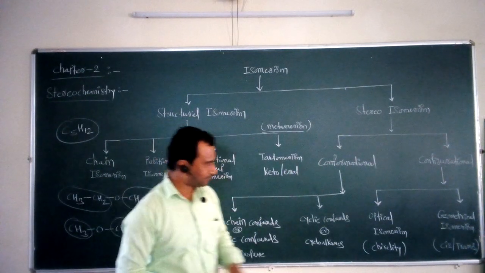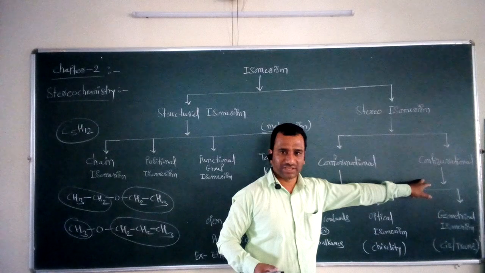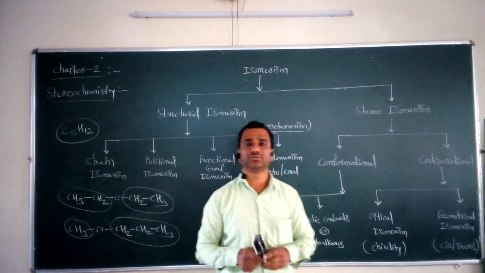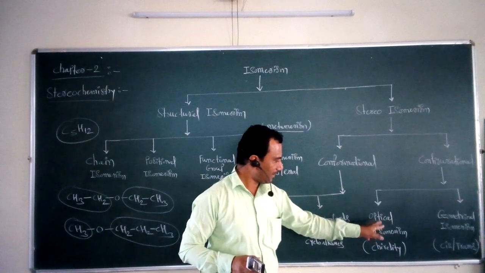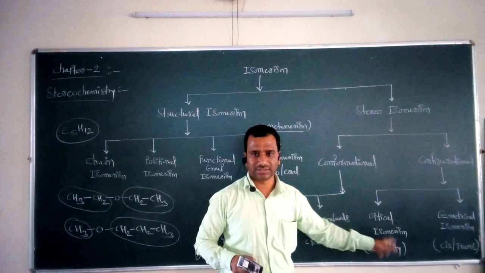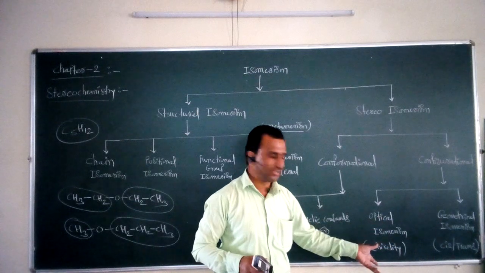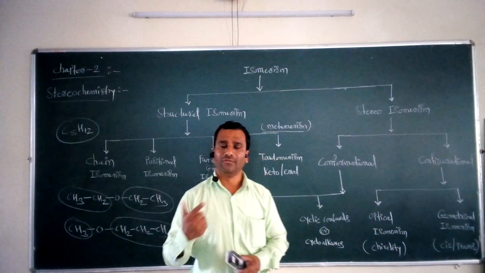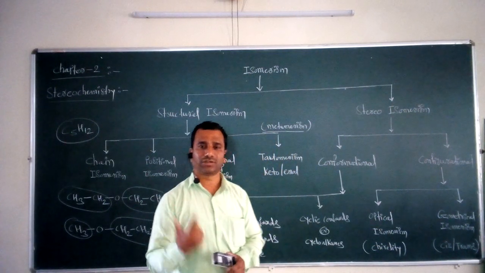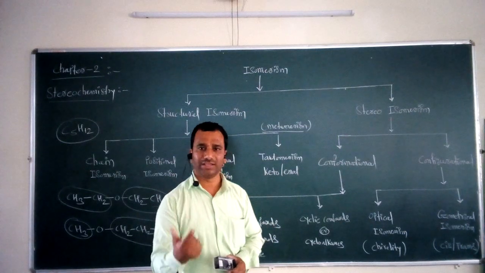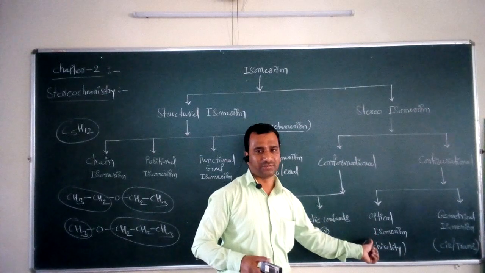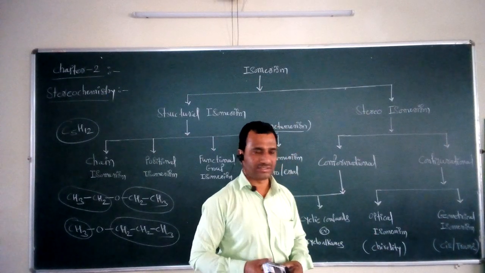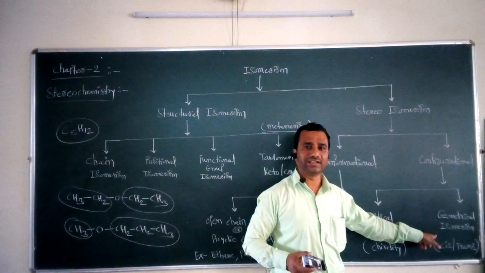In the last, configurational isomerism again has two important subclasses. The first is called optical isomerism, in which we study the chirality of a molecule, whether a chiral center is present or not. That chiral study is done under the heading of optical isomerism. The next class is called geometrical isomerism.